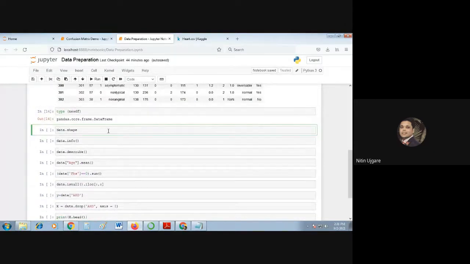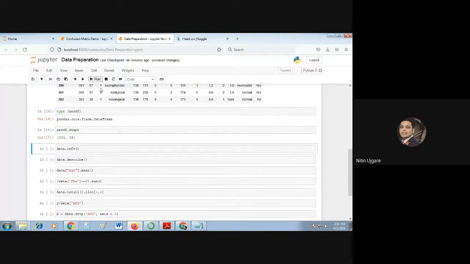Now, if I want to see what shape this new data frame has, I'll simply call it. So this gives you the shape. Shape means the number of rows and the number of columns. It says that this data frame has 303 rows and 15 columns.